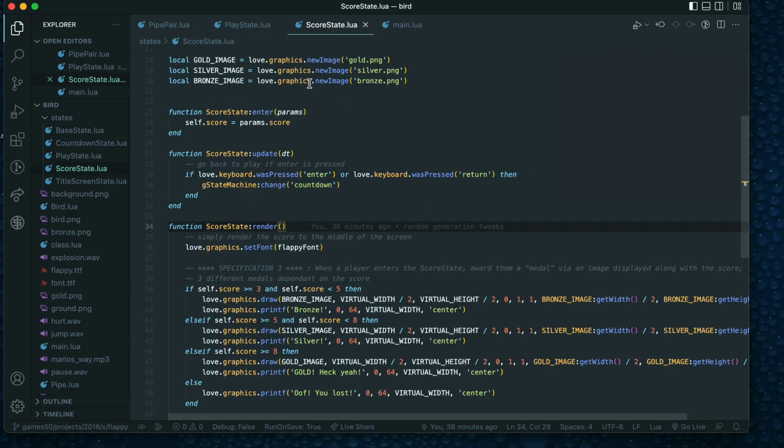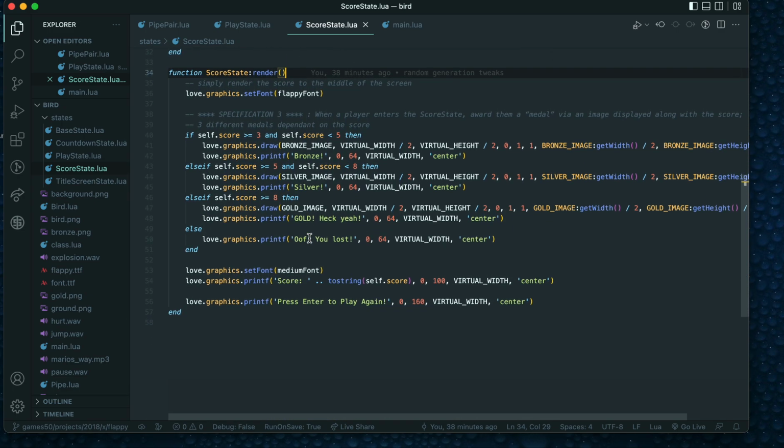In ScoreState, I have grabbed pictures of a bronze, silver, gold. So they're over here in PNGs, importing them there as new images so that I can come down into the ScoreState rendering. And I've set just an easy if, else if, and else statements. Bronze is 3 or 4 points, silver 5 to 8 points, 8 and above, gold, heck yeah, grabbing the width and the height of those images. Otherwise, you are getting the oof, you lost, and play again.